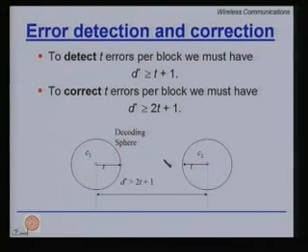Why? They are only different at d star places, because the distance between these two is d star. I am talking about the minimum distance pair code words. So, it takes d star errors to make C2 appear as C1 and vice versa.